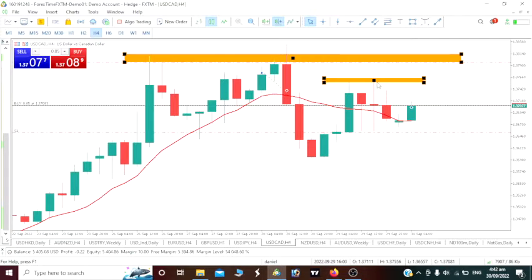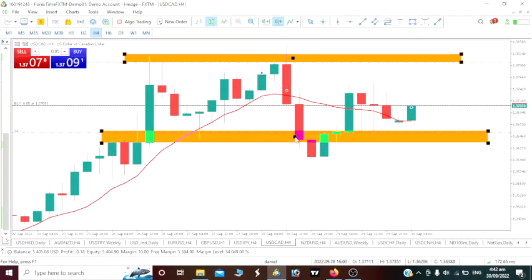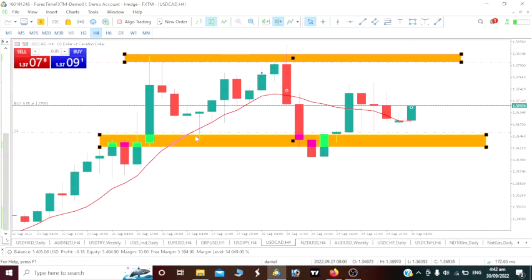So the new level, we can also mark here as our resistance level. We see price came to this level and dropped, came to this level and dropped, and you are seeing it rolling to that same level again. So we can take it as our resistance and support level, if you want. You can see price drop to this support level, it bounces up, drops to this support level again, and we are expecting it to bounce up again to this resistance level. Another reason why I am going long on USD CAD for the day.